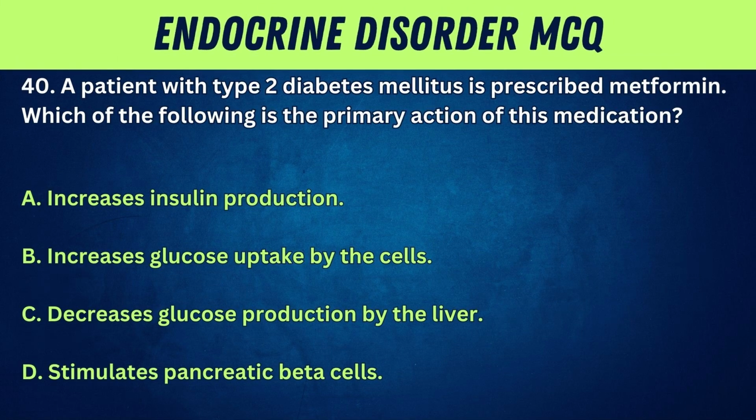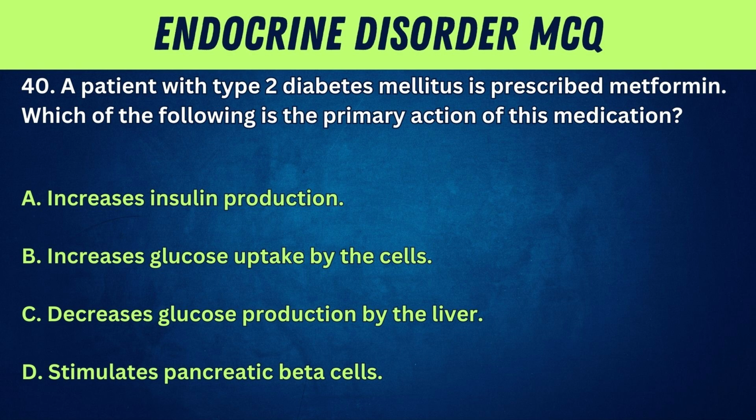40. A patient with type 2 diabetes mellitus is prescribed metformin. Which of the following is the primary action of this medication? A. Increases insulin production. B. Increases glucose uptake by the cells. C.